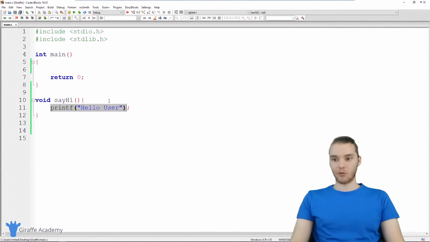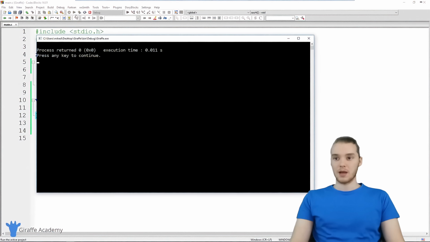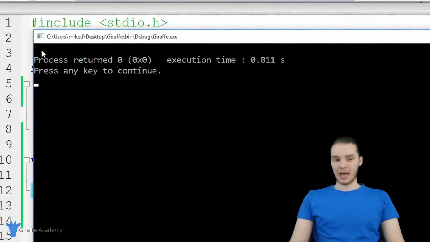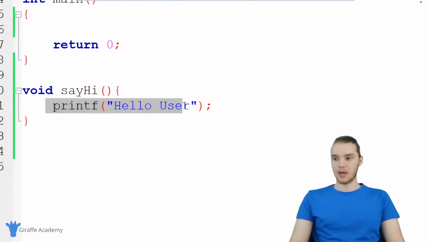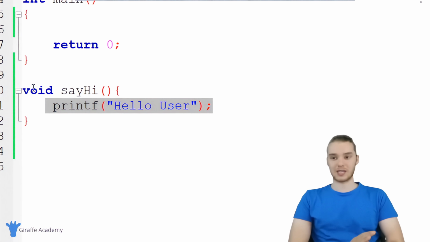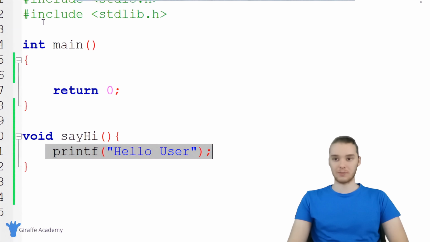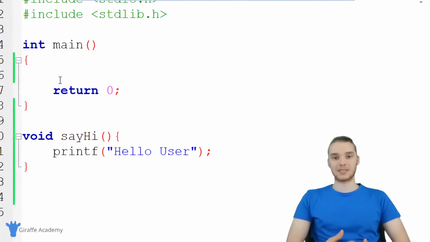So now let's go ahead and run our program and see what happens. So I'm just going to build and run my program. But you'll see up here that hello user doesn't get printed out, right? In other words, I came down here, I said printf hello user, but this didn't get printed out. And this is the first lesson with functions, is that in order to use the code inside of the function, we have to call it. Calling a function basically means we're telling C that we want to execute all the code inside of it.